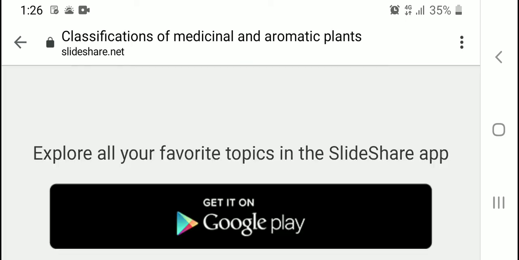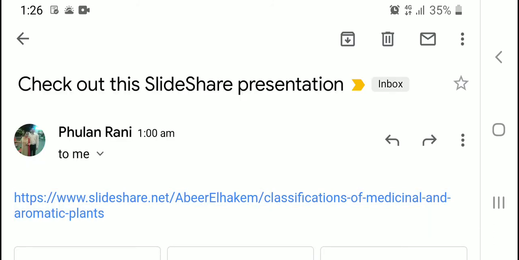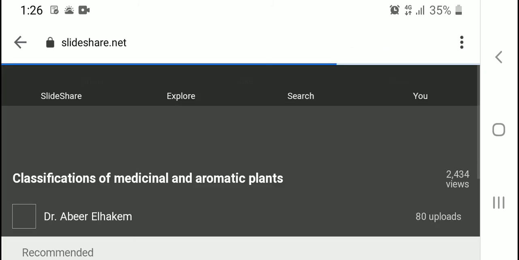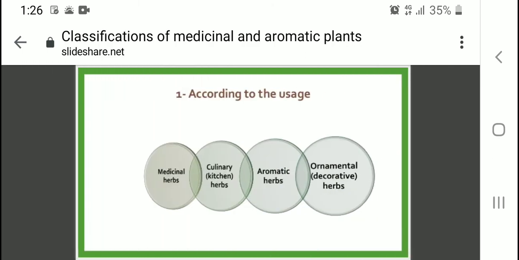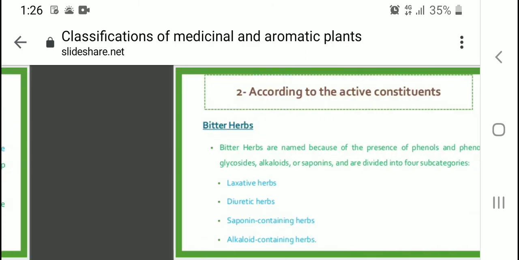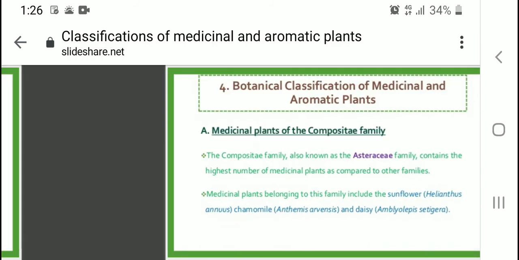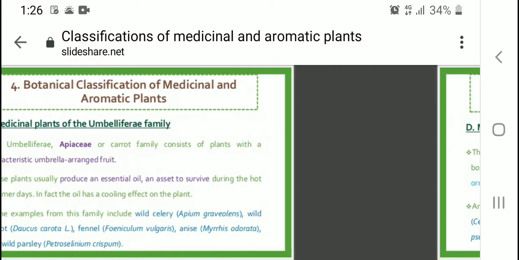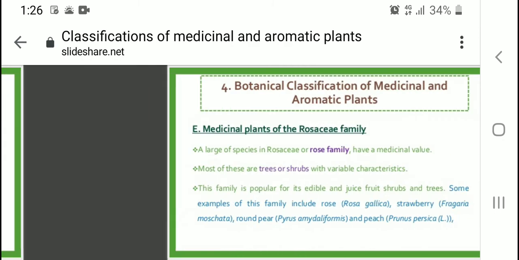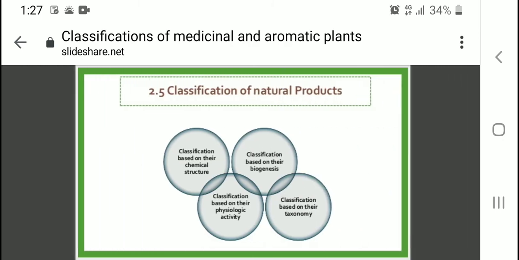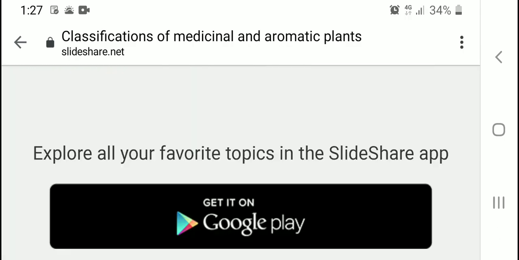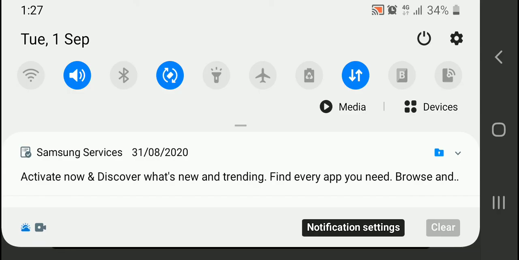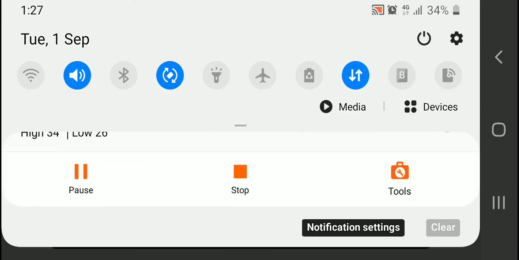So these are the routes of production of the natural products. So what are natural products? Natural products are basically the secondary metabolites that have some medicinal value or some aromatic value, and they can be classified on the basis of different forms. Thank you.